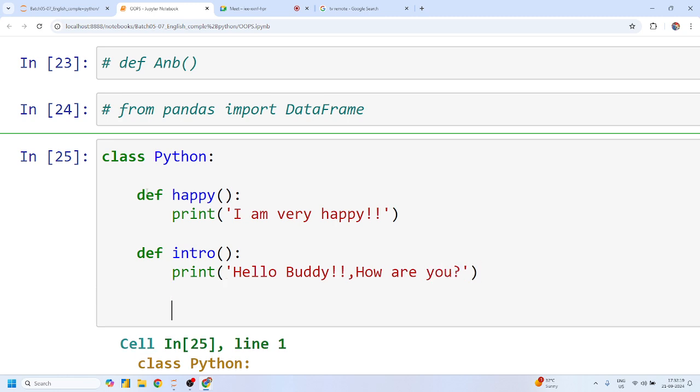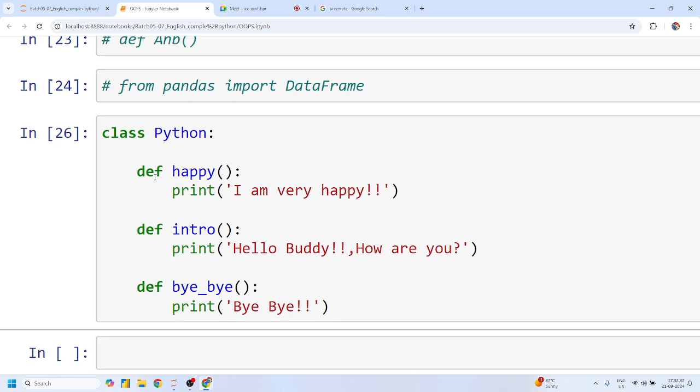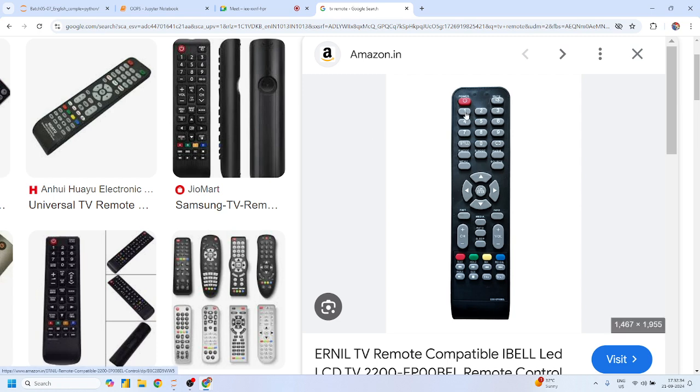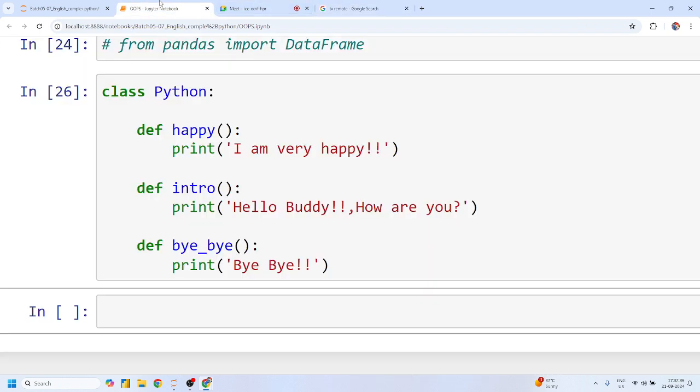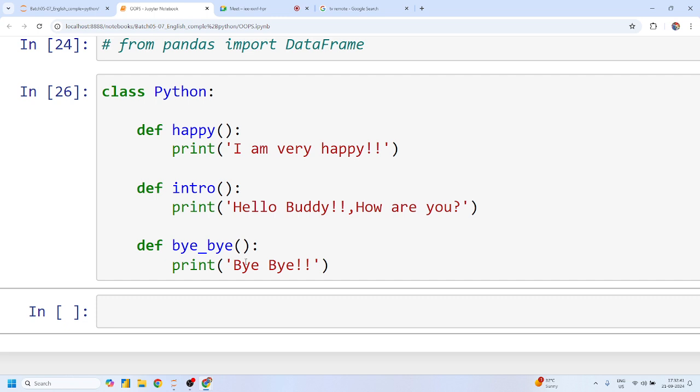Perfect, guys. And let me write another last function, which is bye bye. And it just simply says bye bye. Any doubt? No, sir. So this Python is a remote class, and all these buttons are functions. Yes or no? Yes.